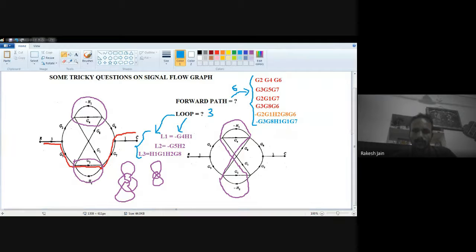Dushyant, Shubham, Ganesh, Ashik Irfan, if anyone understand then type in message box okay. Dushyant, Shubham, Ganesh, Ashik Irfan. Yes, type in message box.